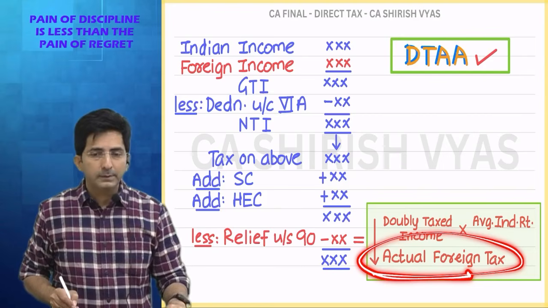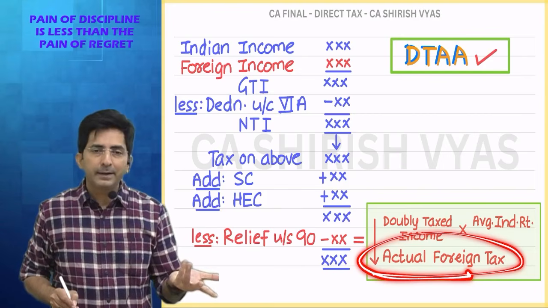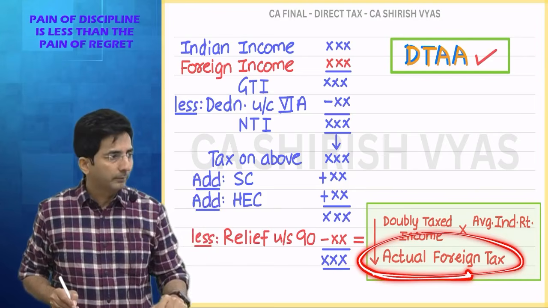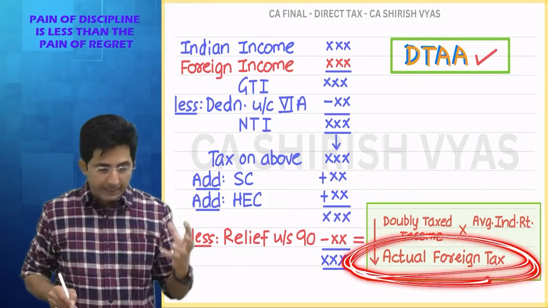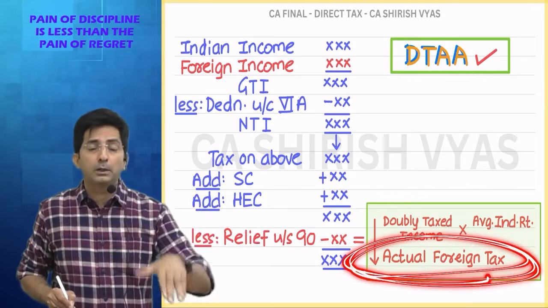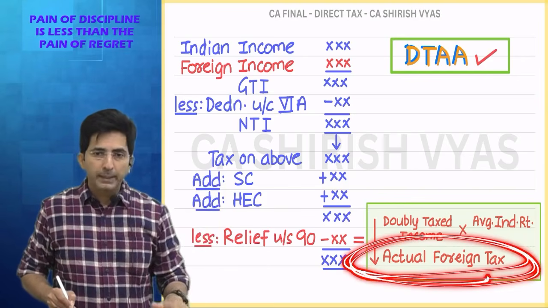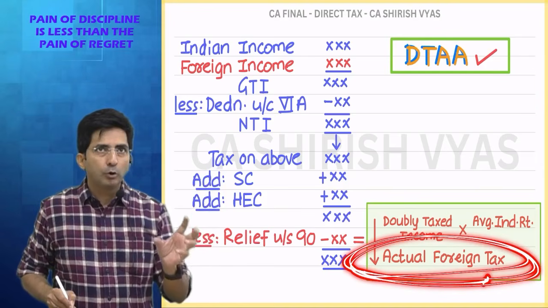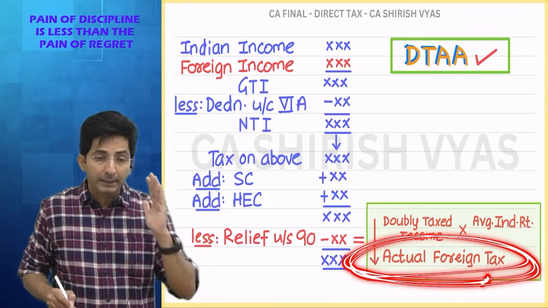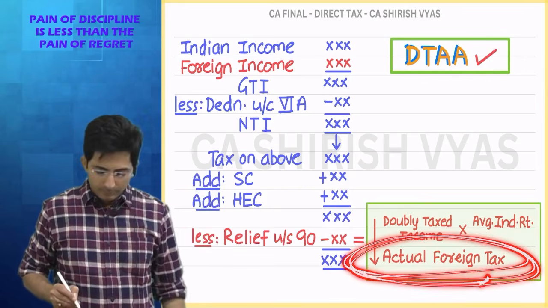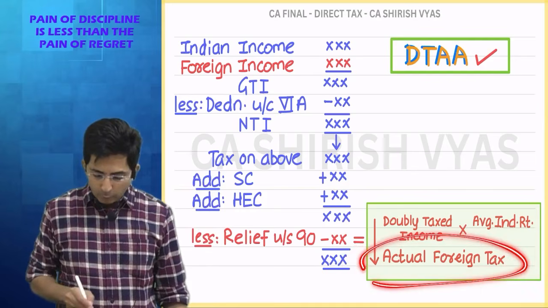So how to convert this? Again, month end rate, preceding the month when you paid the tax in foreign. It means if in the question they say this actual foreign tax was paid in foreign in the month of October, then the preceding month is September. So the rate as on 30th September. See, do you agree? Even this is required to be converted.